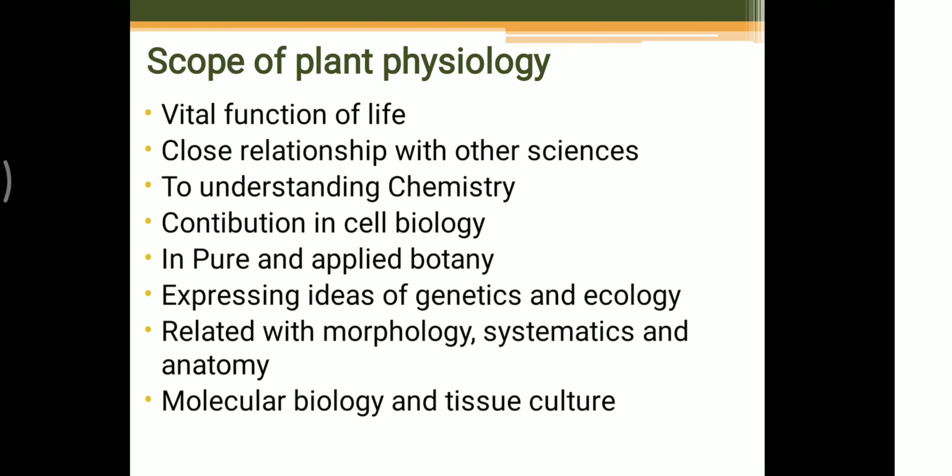Plant physiology has scope in training of all applied plant biologists, agriculturists and horticulturists who are concerned with problems of practical, economical and commercial importance of the plant. In this way, this is all about the scope of plant physiology, and I think you understand everything about the definition and scope of plant physiology.